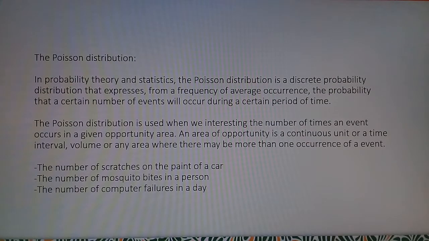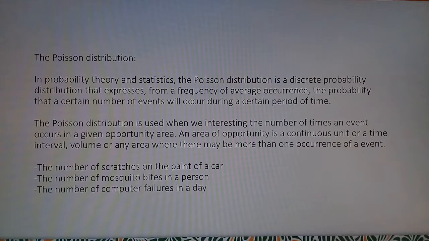In probability theory and statistics, the Poisson distribution is a discrete probability distribution that expresses, from a frequency of average occurrence, the probability that a certain number of events will occur during a certain period of time. The Poisson distribution is used when we are interested in the number of times an event occurs in a given area of opportunity. An area of opportunity is a continuous unit or a time interval, volume, or any area where there may be more than one occurrence of an event.